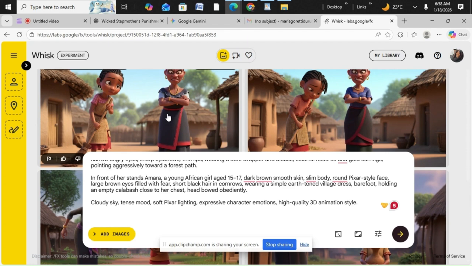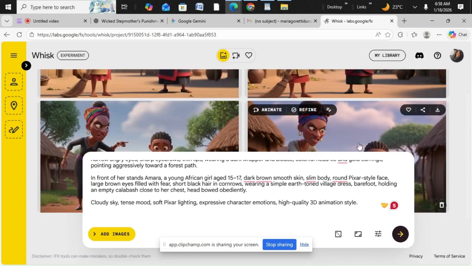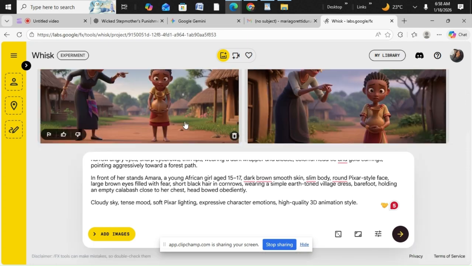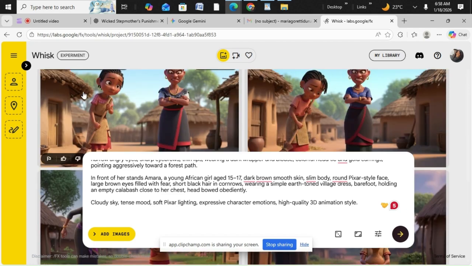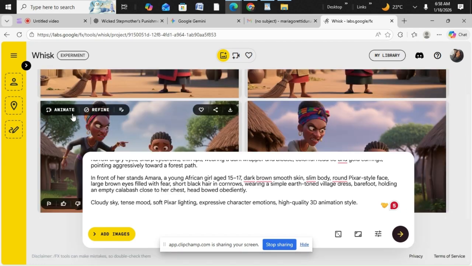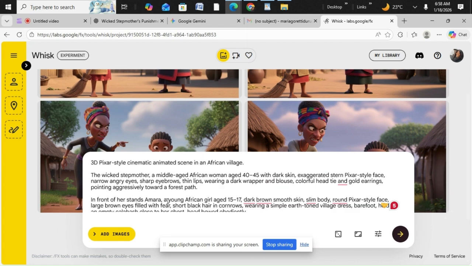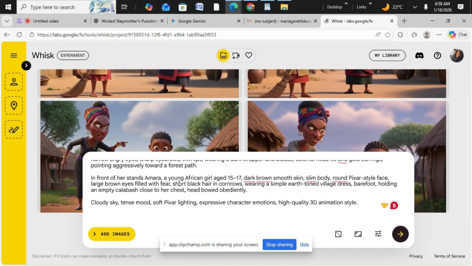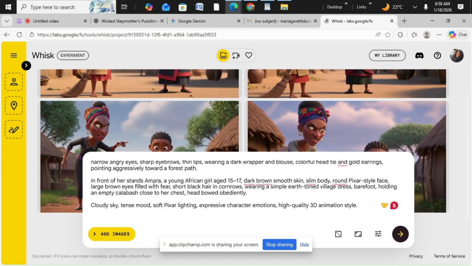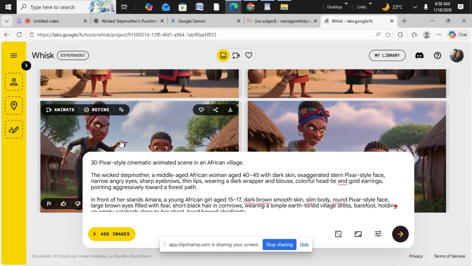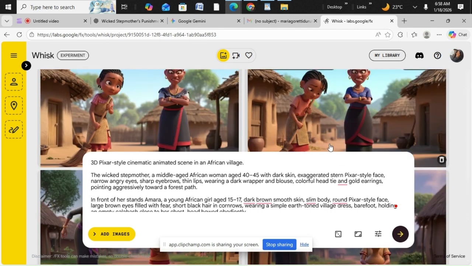Okay, so what do you think? You see, they still look alike. Look at it. It's because we are already maintaining the description of Amara and the description of the wicked stepmother, so it's likely going to look alike.